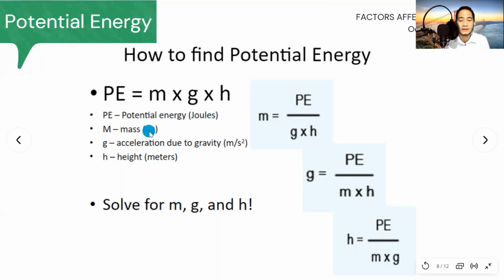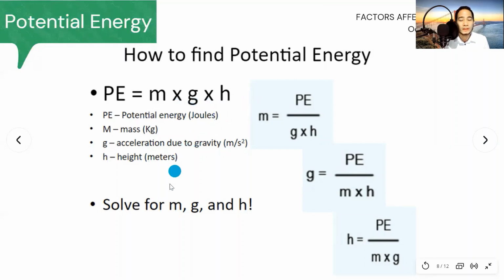All right, so we have that, wherein mass is in kilograms, and acceleration due to gravity, which is represented by the letter G, has the unit meter per second squared, which is 9.8, and the height is in meters. So this is the formula that we're going to use for potential energy. This is the equation: PE is equal to M multiplied by G multiplied by H.